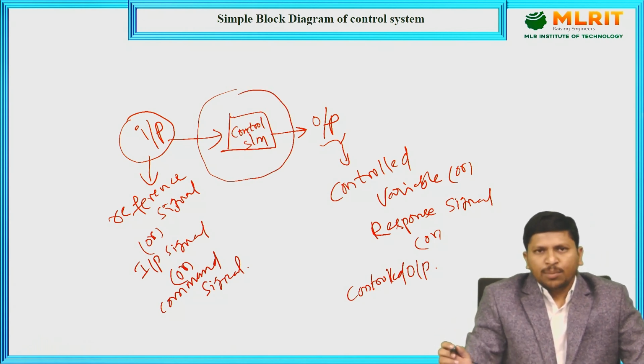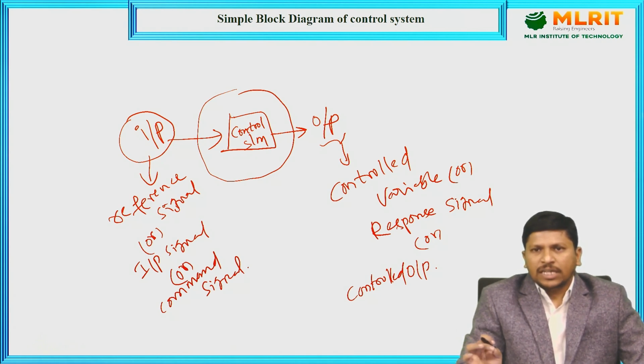The best example of a control system is the traffic light signal. When we give the sequence of input signals to the traffic lights, according to that signal, out of the three lights one is on and the remaining are off. Based on the preset traffic light time slots, the on and off positions occur.